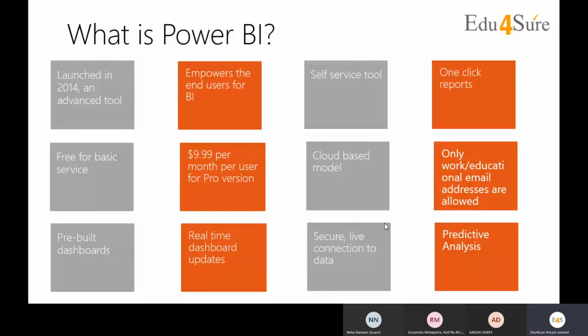If we talk about the cost part as well, if we want to buy it, then it costs $9.99 per month per user for the pro version. Premium version is more costly. It has a cloud-based model. What is the meaning of cloud? Anybody? Any idea? When we say something is cloud-based, what does it mean actually?